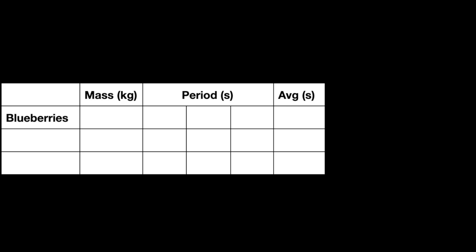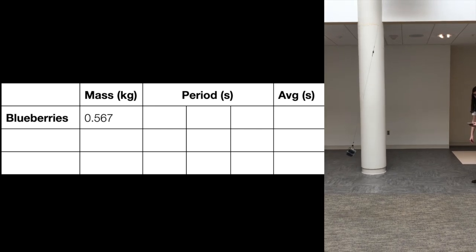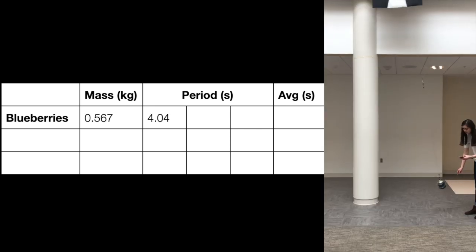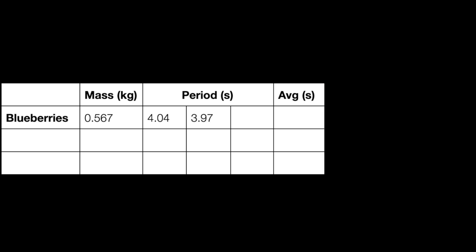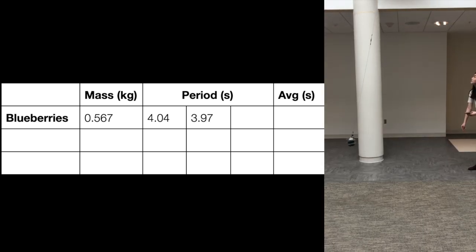It's time to test. We'll start with some blueberries, then move on to some other objects with a greater mass to see how doing so affects the period. We will use a constant length of pendulum and angle of displacement. Let's test. All right, the first batch, with a mass of 0.567 kilograms, has a measured period, averaged over 3 trials, of 4.07 seconds. Add the second batch.